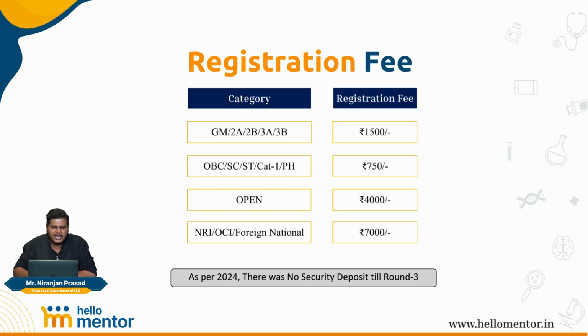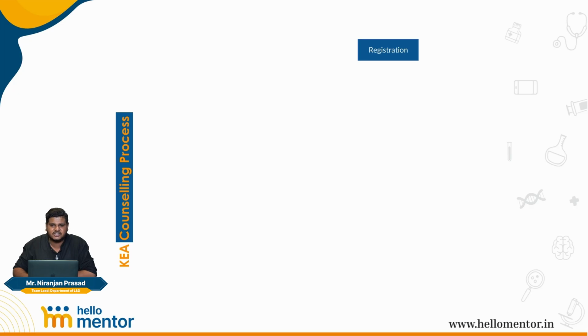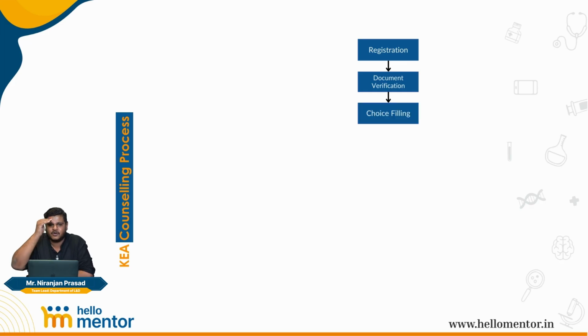Okay. Now, quickly moving to the KEA counseling procedure. Registration, we understood what the fees are. Registrations are done. You do your offline document verification. Where do you verify your documents? You go offline, you visit the KEA office personally, and compulsorily the candidate has to visit. And once your document verification is done, your choice filling process starts. What is choice filling? The preference of colleges that you are adding, the preference of branches that you're adding according to what you are requiring at first, followed by which then the results are going to be announced.